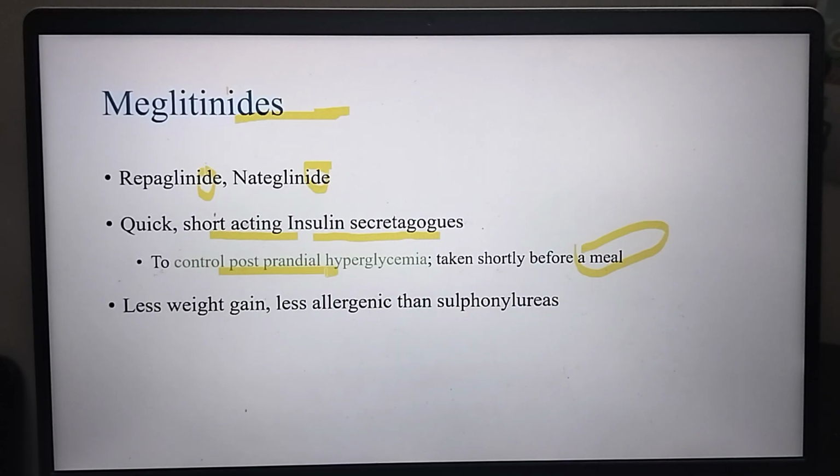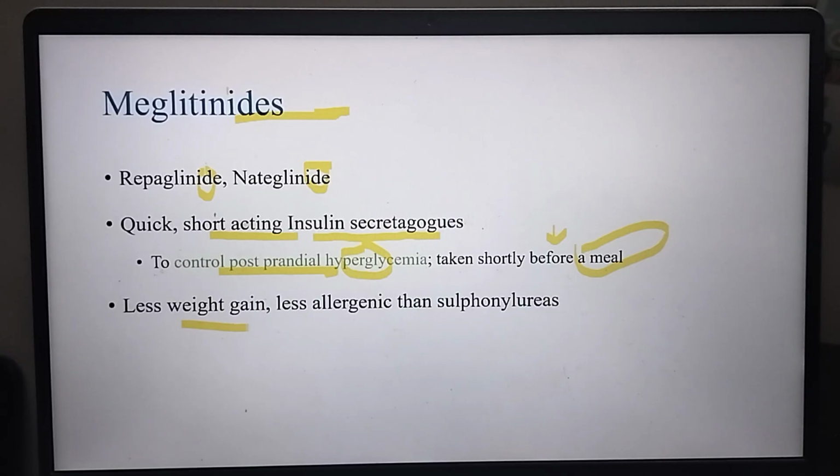After the food, an increase in blood sugar will happen, so they will control it, and so we take it before the meal. Some drugs in diabetes are taken after and some are before. Maglitinide is taken before because it is short acting and it secretes the insulin, and it will control postprandial hyperglycemia. After intake of food, blood sugar will be controlled by the use of maglitinide.